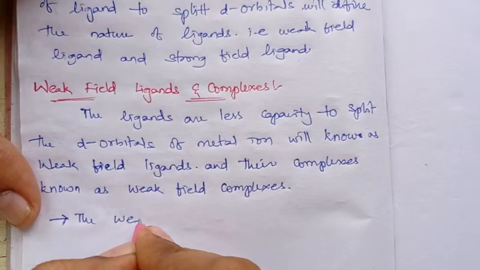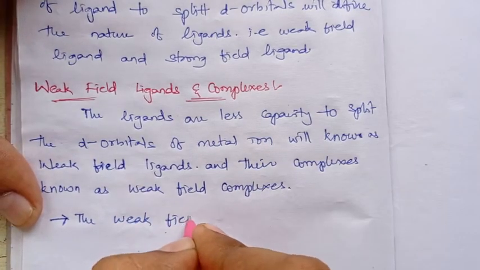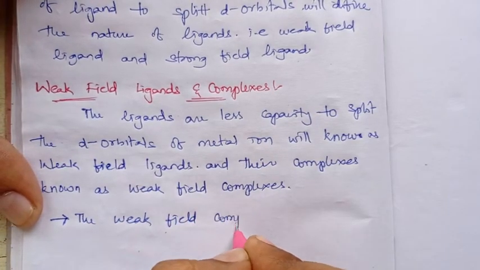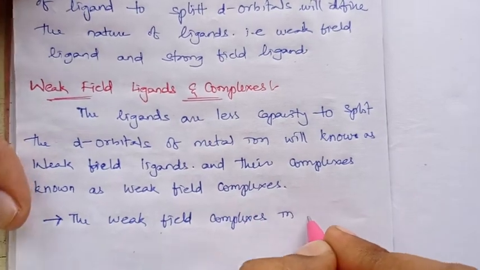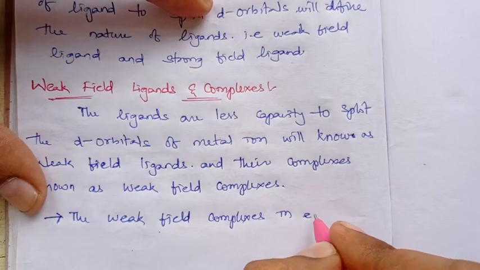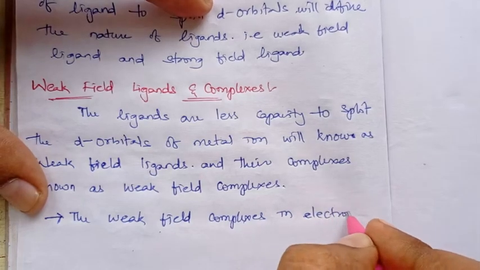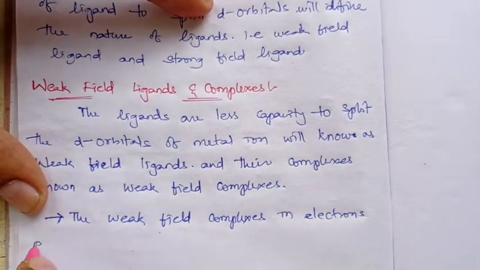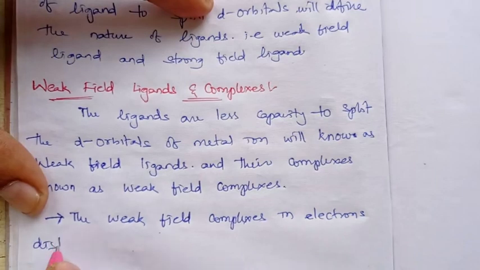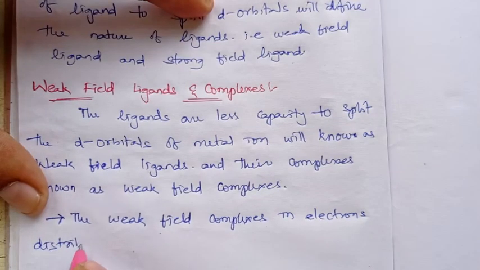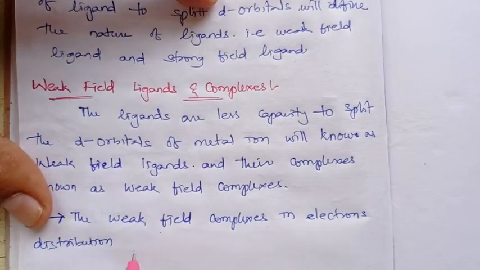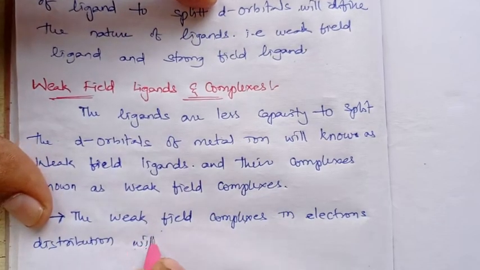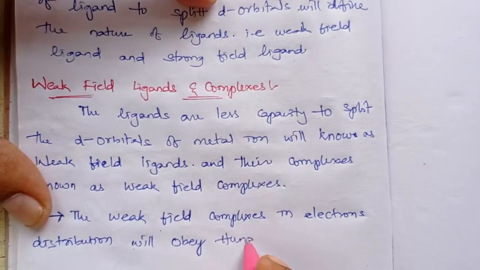In weak field complexes, the electron distribution will obey Hund's rule.